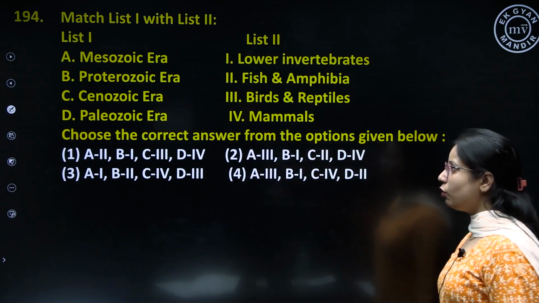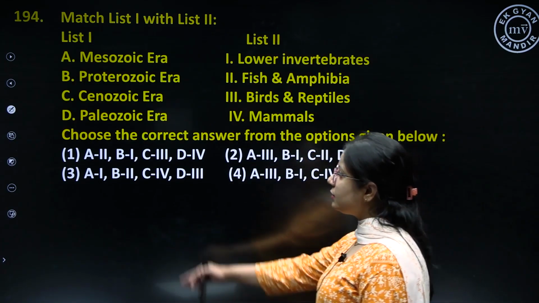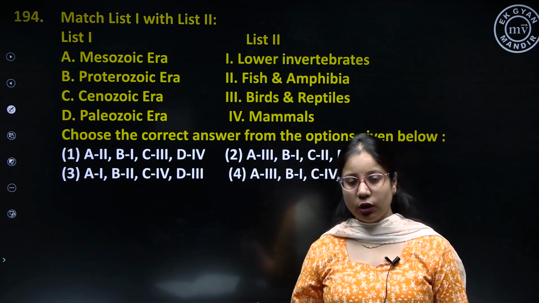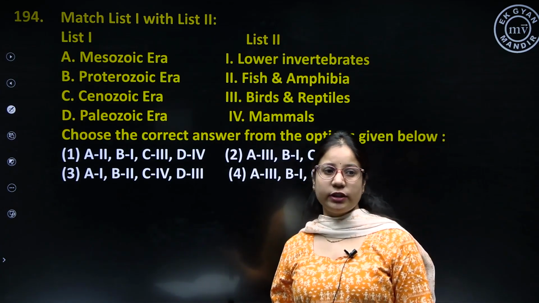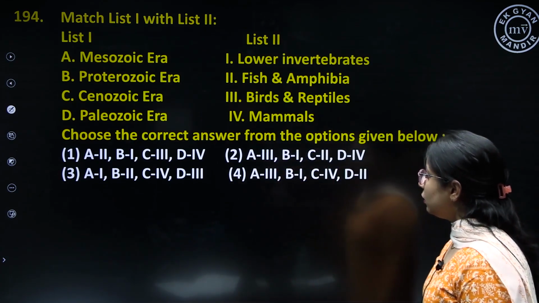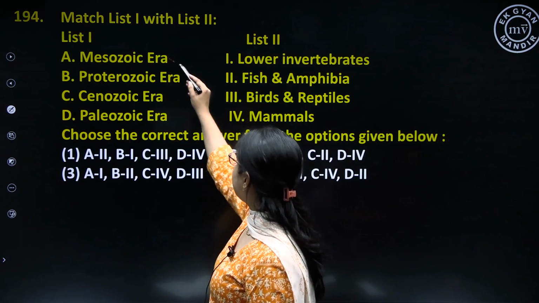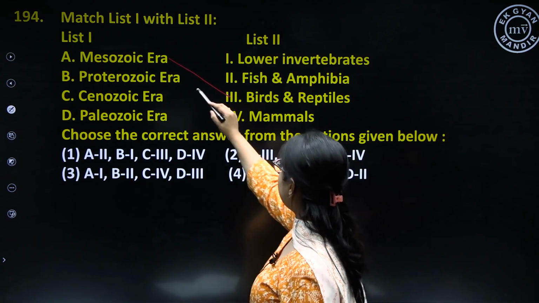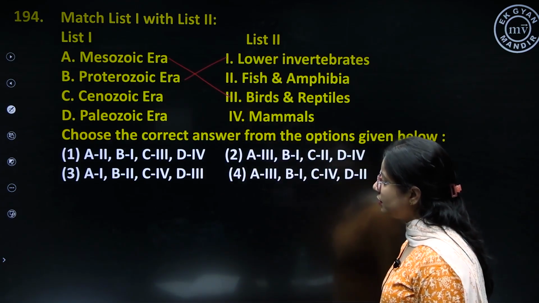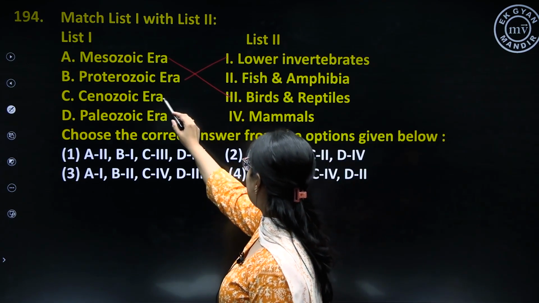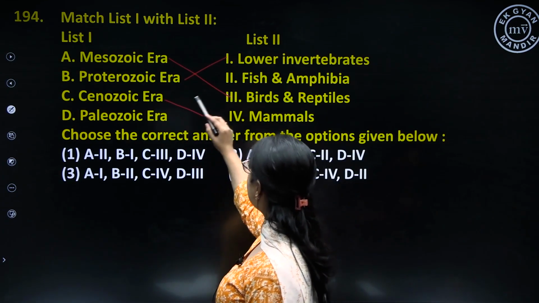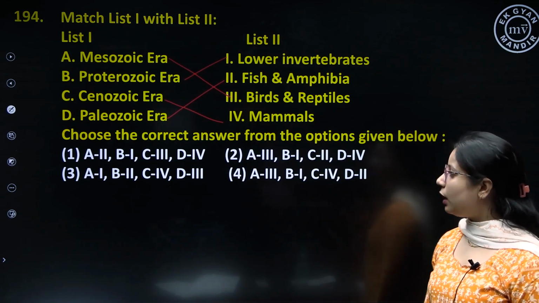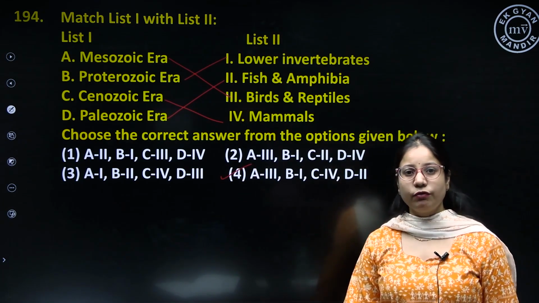Question number 194. Match list 1 with list 2. Here are some eras that have been given in list 1. We have to match them with list 2, that is, which era belongs to which type of animals. So, Mesozoic era was the era of birds and reptiles. Proterozoic era was the era of lower invertebrates. Cenozoic era was the era of mammals and Paleozoic era was the era of fishes and amphibians. So for question number 194, the correct option is option number 4.